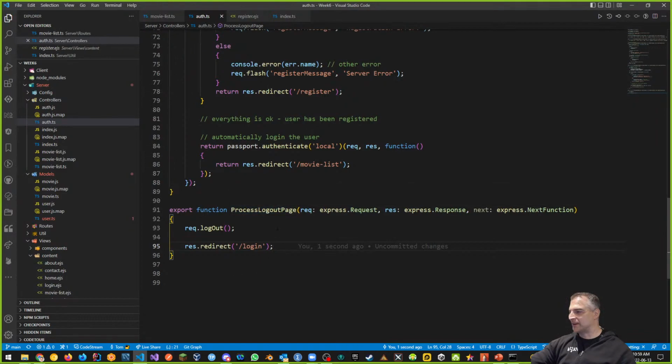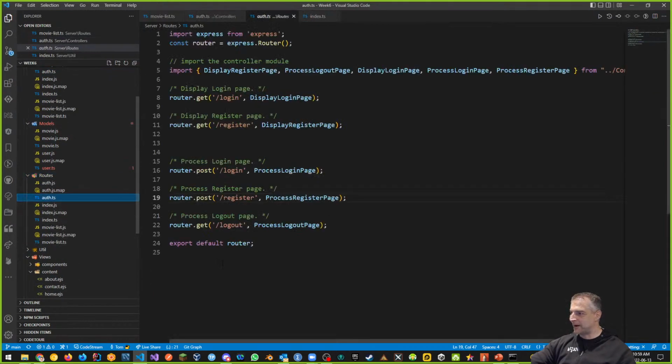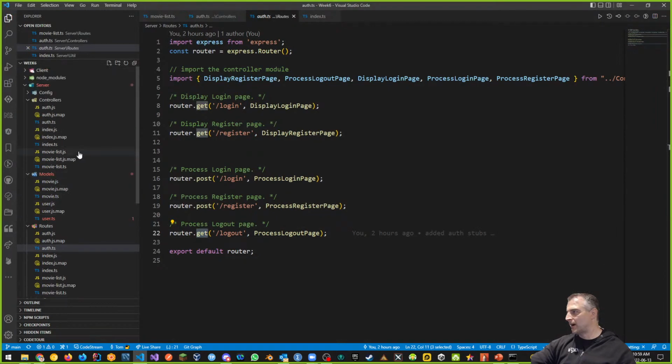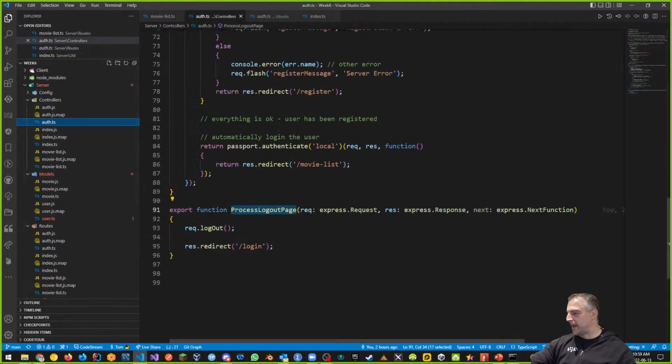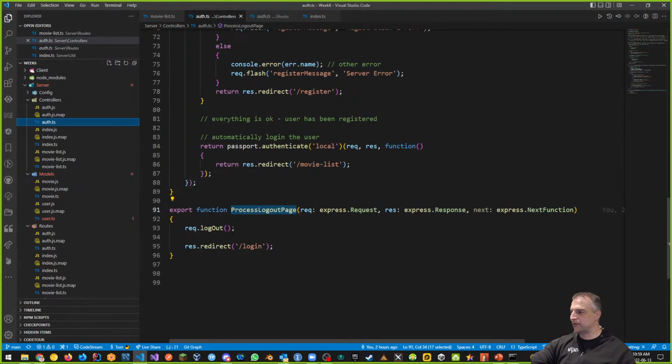And it's amazing, because remember that in our route, if I go back to our route, here it is. My auth route uses a GET request to do the process logout page. The process logout page goes to my controller right here. And if we follow what it says, it requires a callback function. Okay, so let's just give it a callback function.